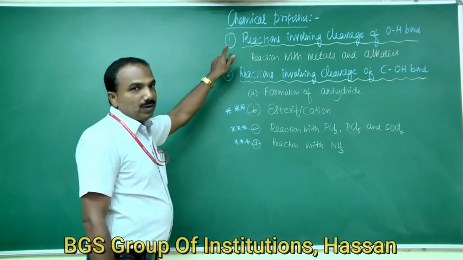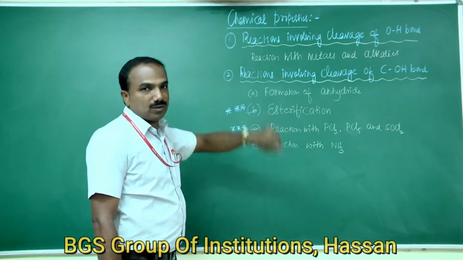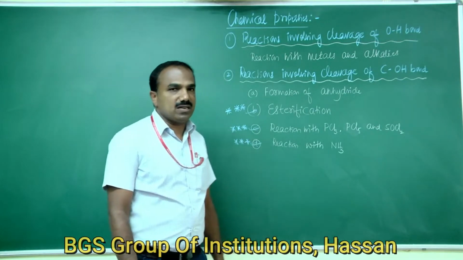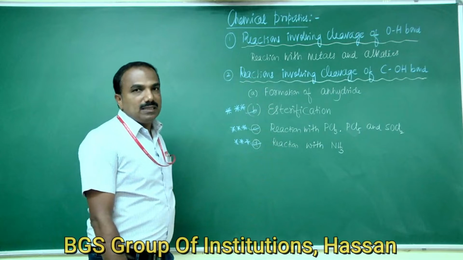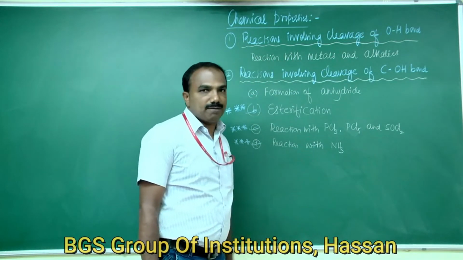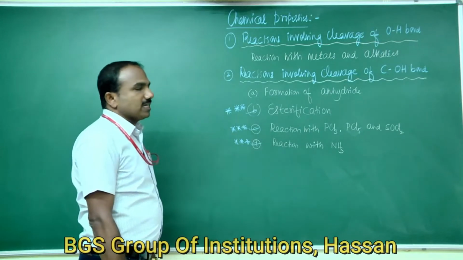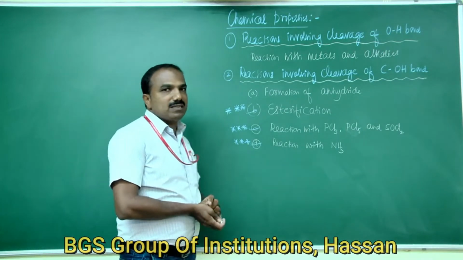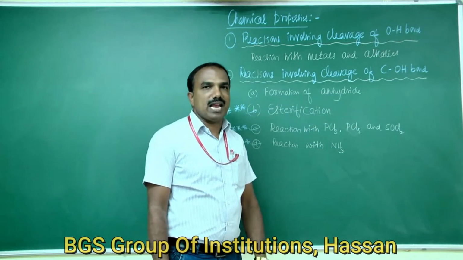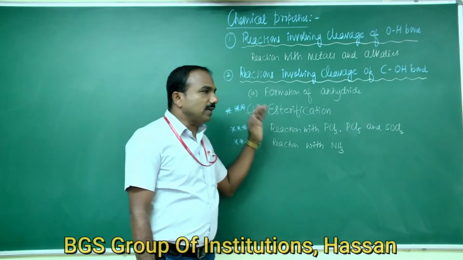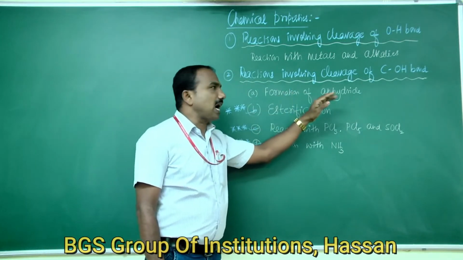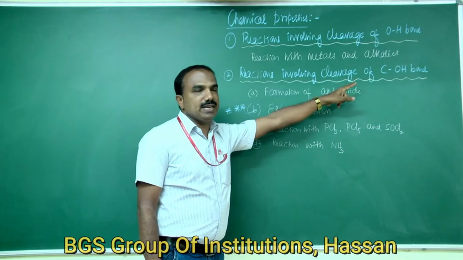So today we will be going to discuss chemical properties of carboxylic acids. Some of the important chemical properties of carboxylic acids are as follows. First one is reactions involving cleavage of oxygen-hydrogen bond. In that we are going to study two reactions. First one is reaction with metals, that is sodium metal, and second one is reaction with alkalis, that is reaction with sodium hydroxide. The next important reaction, that is the second one, is reactions involving cleavage of carbon-hydroxyl bond, that is the C-OH bond.